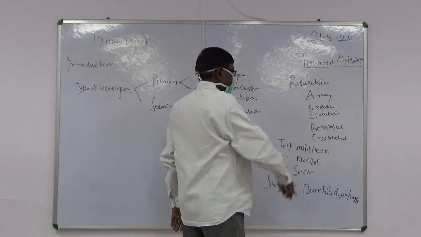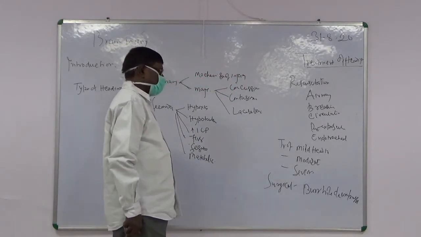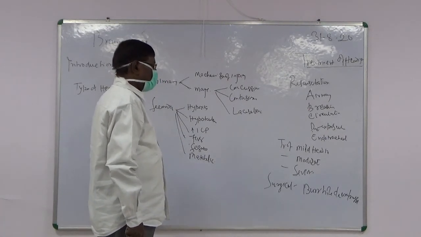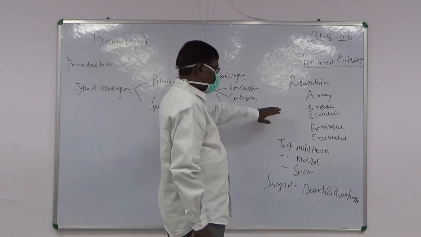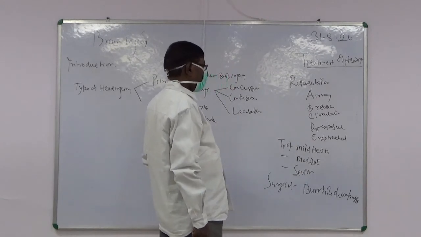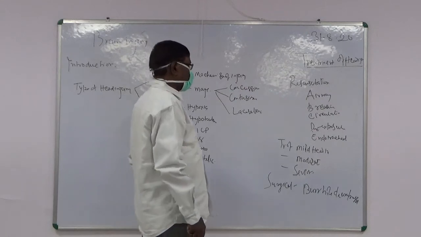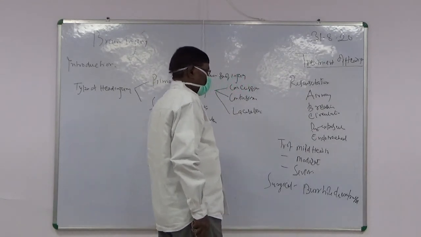Breathing should be better, or oxygen supply should be given to the patient, and proper oxygen supply will cause proper oxygenation of the brain tissues and better metabolism of the brain tissue. Third, the circulation should also be maintained.